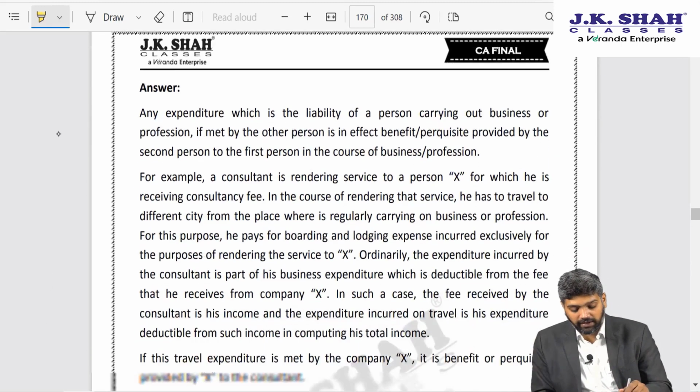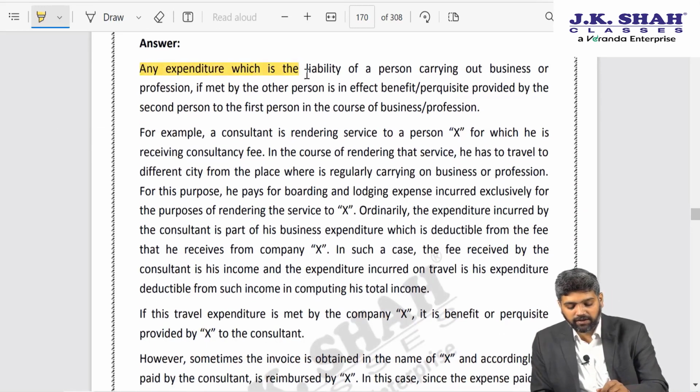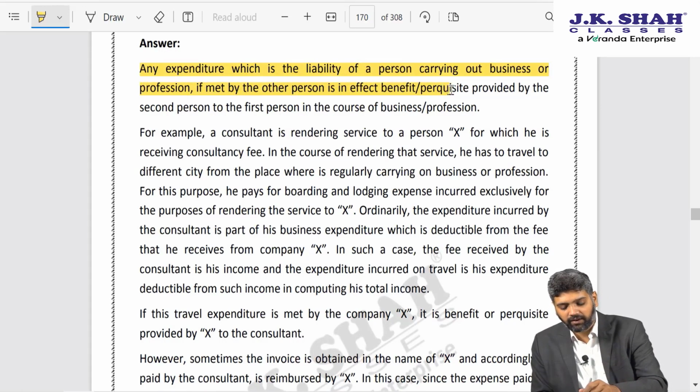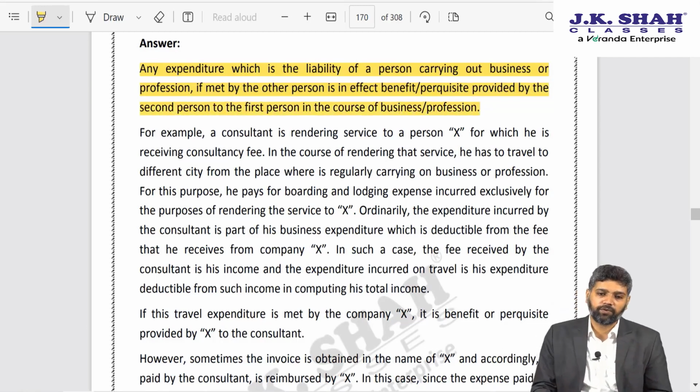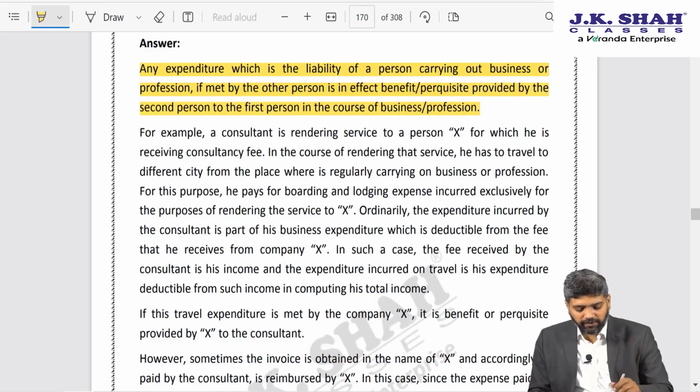Now, they have interestingly clarified that any expenditure which is the liability of a person carrying on business or profession, if made by the other person, is in effect a benefit or perquisite provided by the second person to the first person in the course of business or profession. So, the example itself is clarificatory.